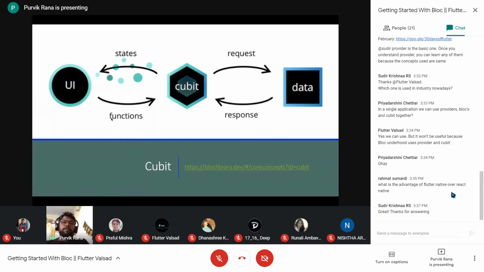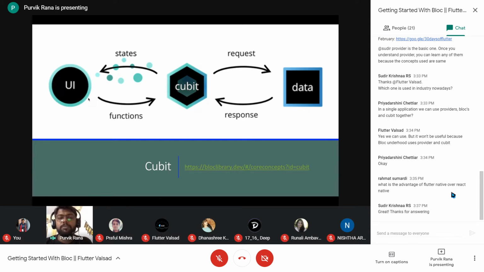And yeah, talking about the cubit, which is lightweight and which was added later, after the Flutter bloc was updated. Before, in the bloc, we have different events which are passed on to the bloc, but here in the cubit, there will be different functions. In the cubit itself, we will have different methods.